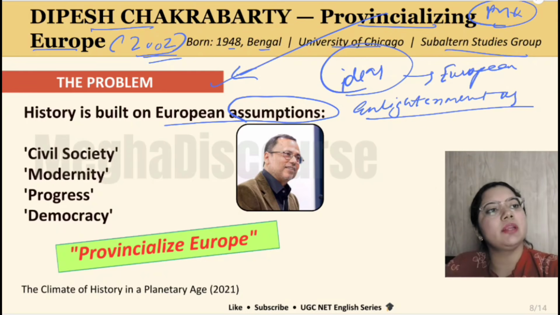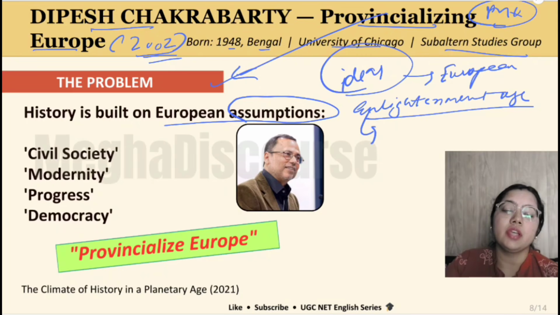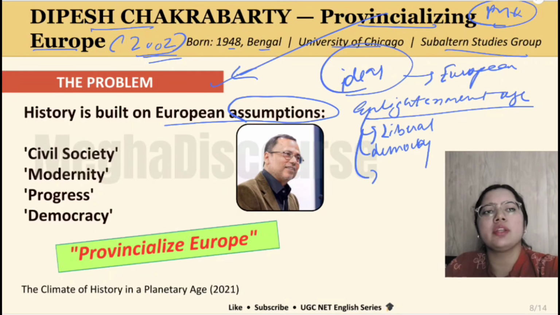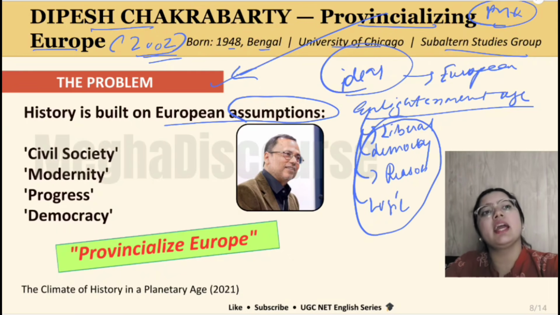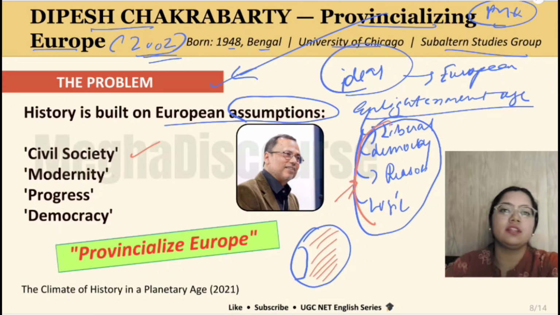So there used to be an Enlightenment age, and in that Enlightenment age, there used to be philosophers like John Locke, we have Immanuel Kant, and Voltaire. We had many such Enlightenment philosophers and thinkers who said that there should be liberal ideas, there should be democracy, there should be focus on reason, logic, right? They gave these ideas, and the whole world kind of followed these ideas. So these are the Enlightenment ideas, like civil society, that society should behave in such a way, there should be modernity.